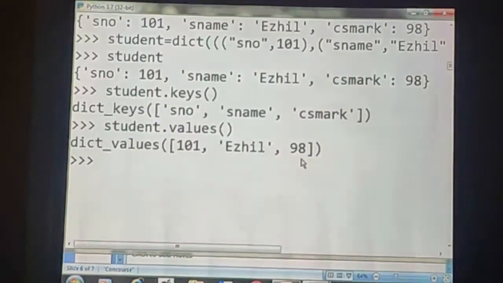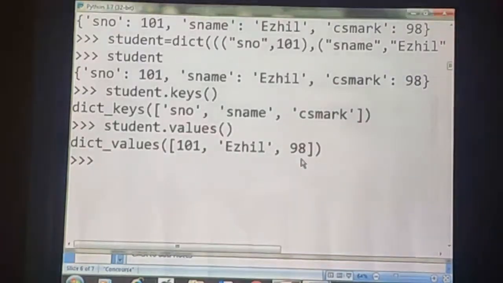Yes, it is possible, because a dictionary is a mutable type. We can add new key value pairs, and also we can change the value of a particular key. Let us see. A student is a dictionary. It contains only 3 key value pairs. Suppose I want to add one more key value pair to the dictionary student.